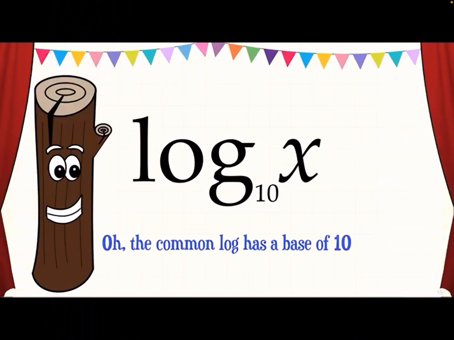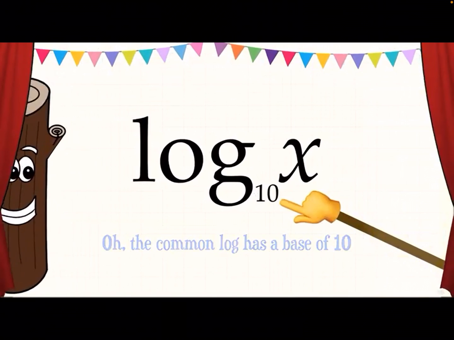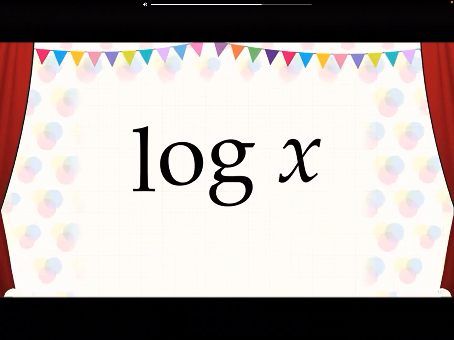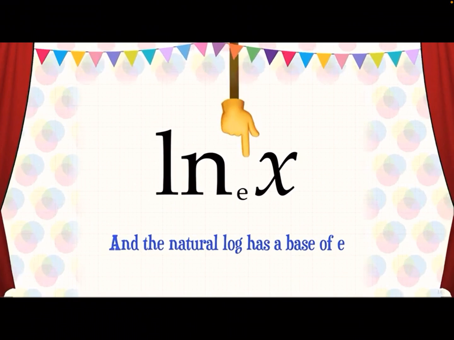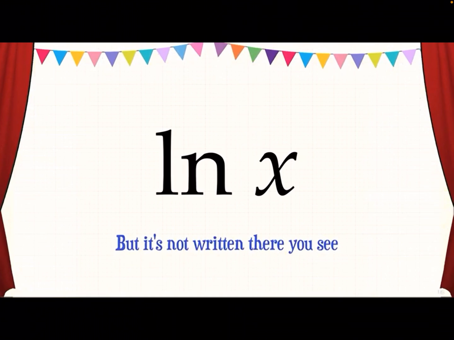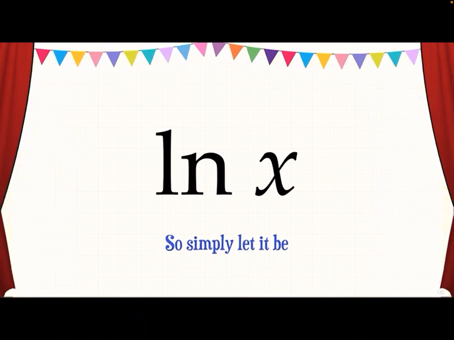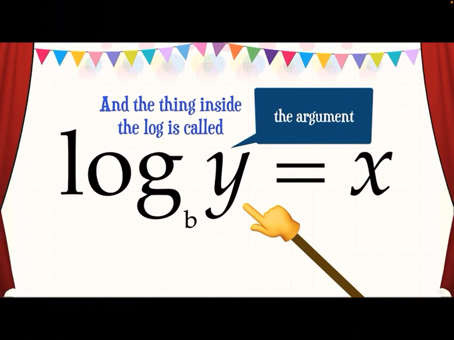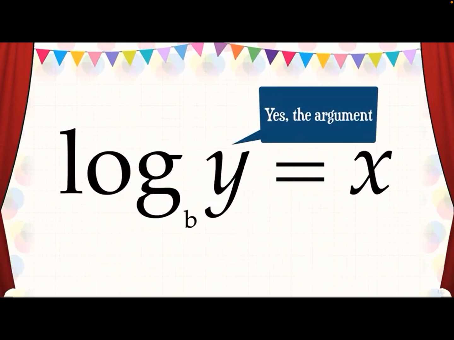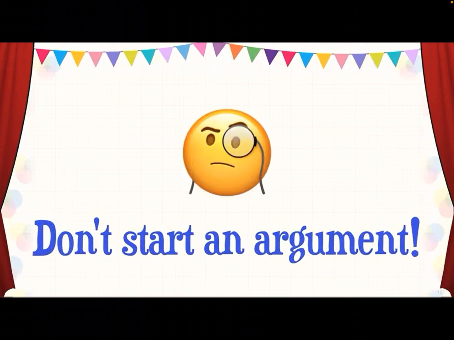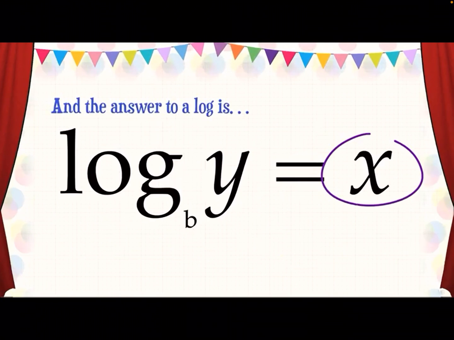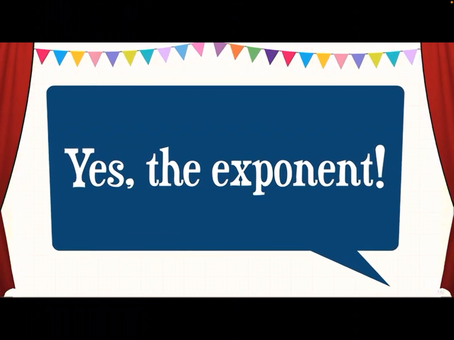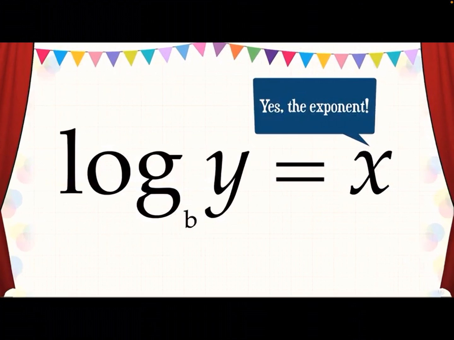Oh, the common log has a base of 10. Yes, a base of 10, but it's not written in. And the natural log has a base of e, but it's not written there, you see. So simply let it be. And the thing inside the log is called the argument. Yes, the argument. Let's start an argument. And the answer to a log is the exponent. Yes, the exponent.